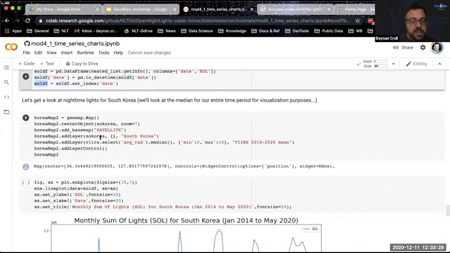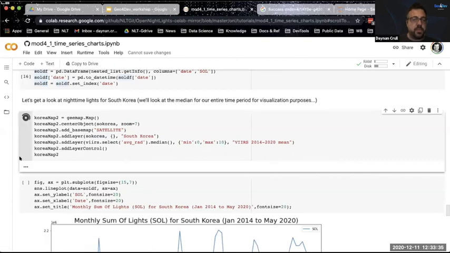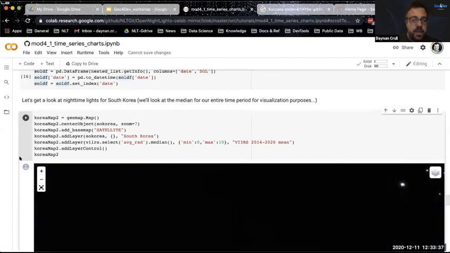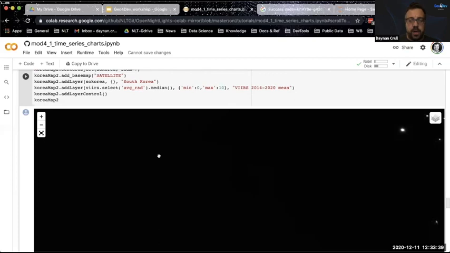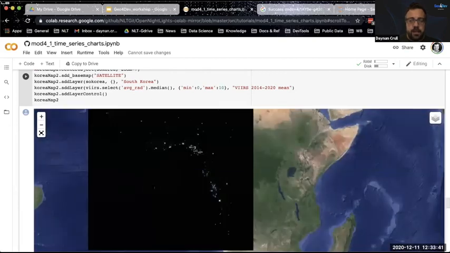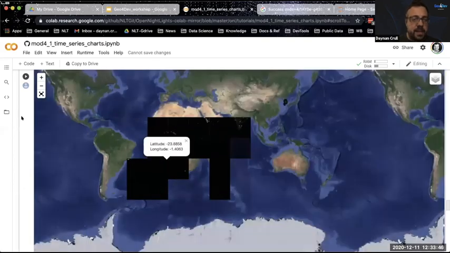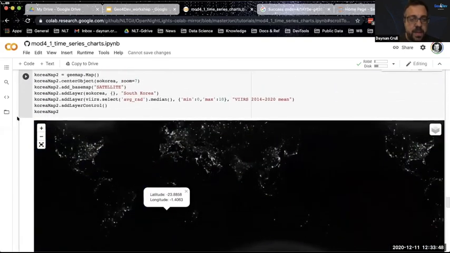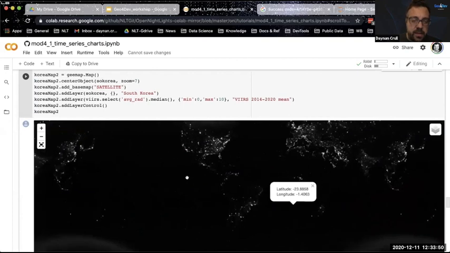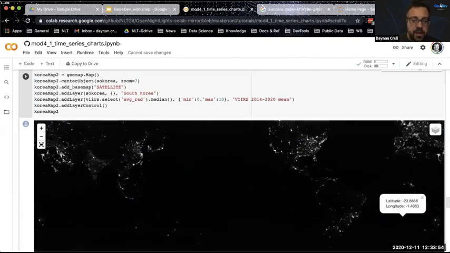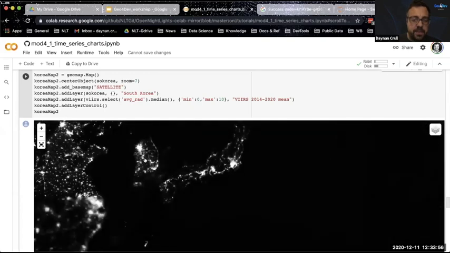And so now, just as before, we're going to make a map, but actually, we're going to just make a map first of the nighttime lights layer over South Korea. Interesting. That has happened before. There might be some coordinate reference system thing going on that it didn't center my plot directly on South Korea, which is perhaps something that happened with you guys with Timor-Leste.